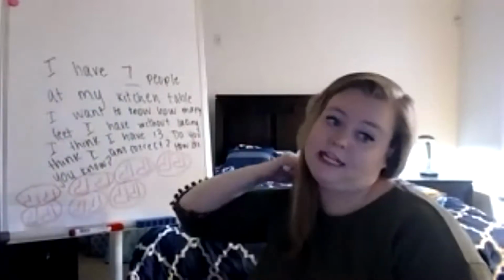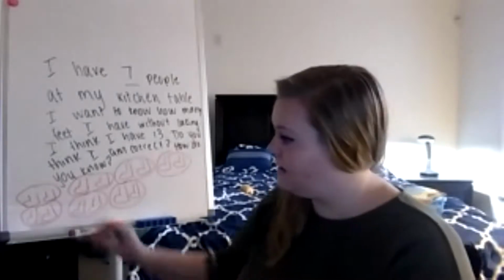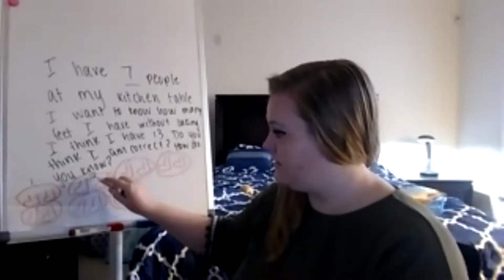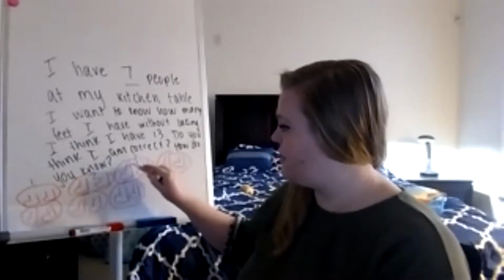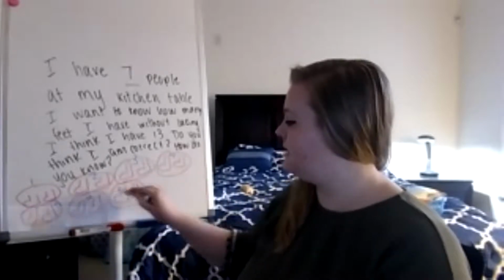Each person has 2 feet. So I circled the number of feet that give me one person. So this is one person because each person has 2 feet. This is my second person, third, fourth, fifth, sixth, and my 7th person.